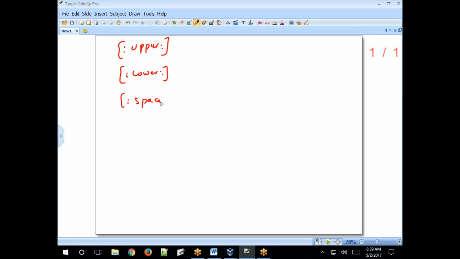Space represents spaces. Alpha represents alphabets, both uppercase and lowercase.